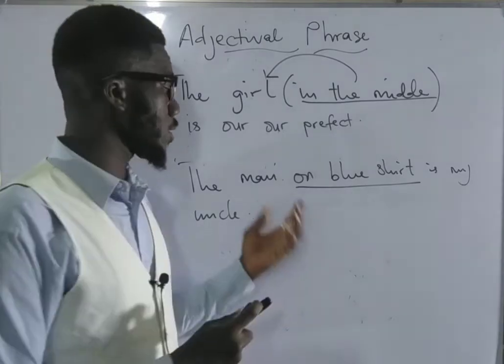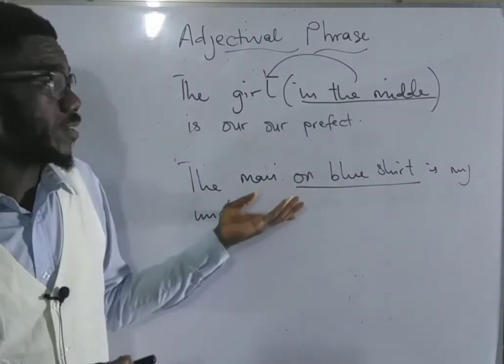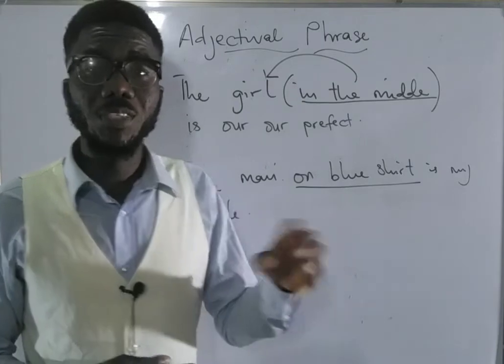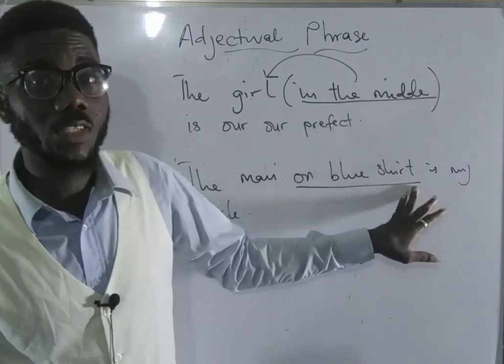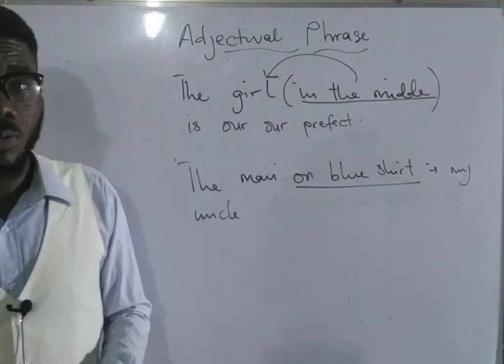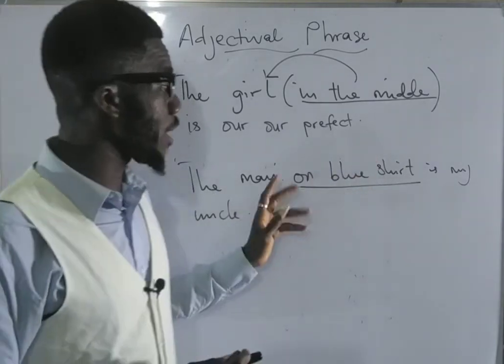Maybe at the time that this sentence was made, there are many men that are there. Maybe there could be 1, 2, 3 men there. But the person speaking wants you to use this. The person rather wants this group of words to help you to identify which man is being talked about. That is the function of what you have here. The man on blue dress.